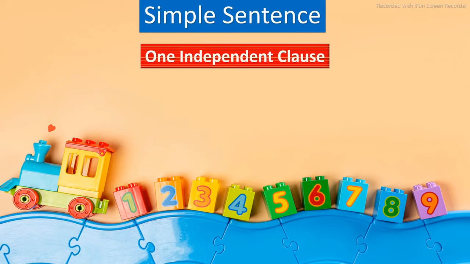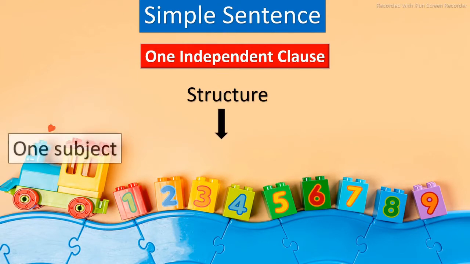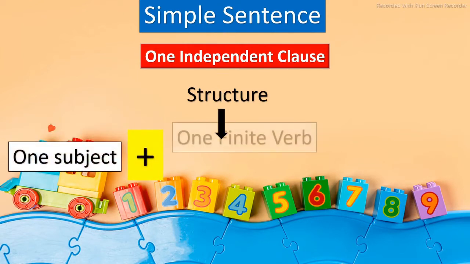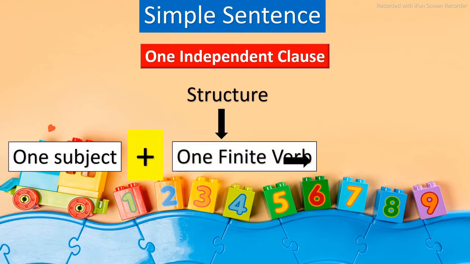Simple sentences are the sentences in which we have only one independent clause. And the structure of the simple sentence is, we have one subject plus one finite verb, and it makes complete sense. It does not require any other clause for its complete sense, for its meaning, and it does not even use a conjunction. Remember it.